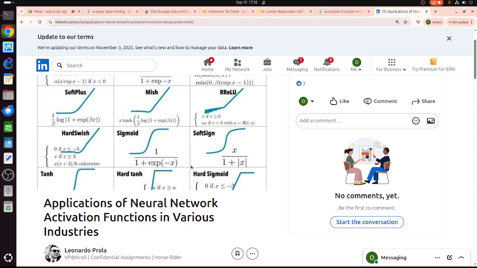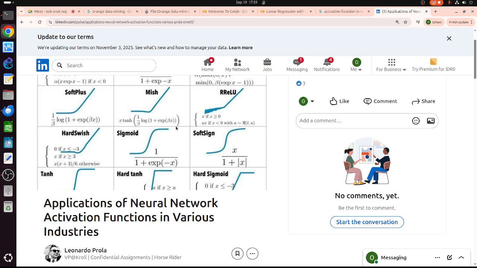Okay, so we put this. And how do we know which one we use? Basically, it's trial and error. We do trial and error to see which one is the more correct or more precise one. So we do trial and error on this one.